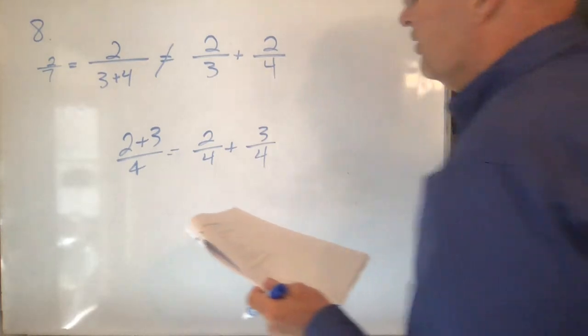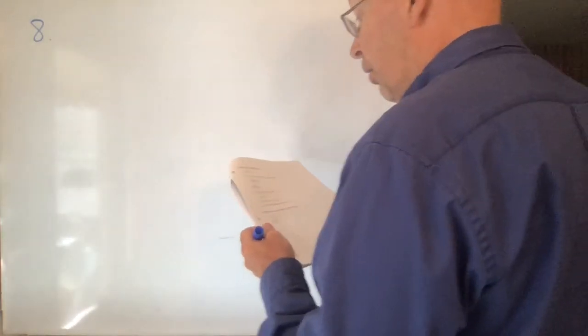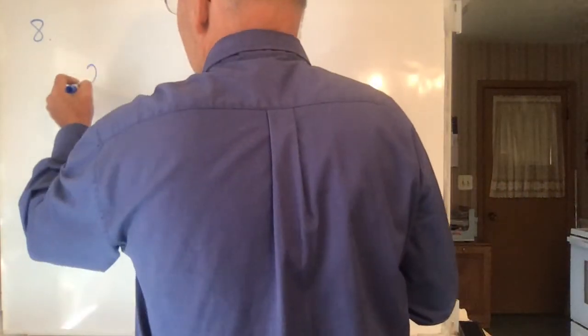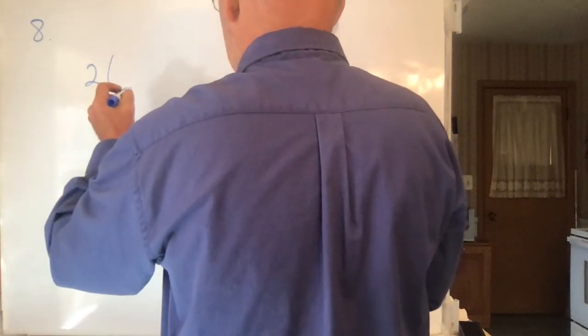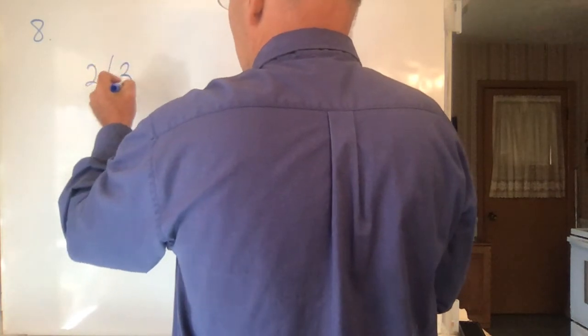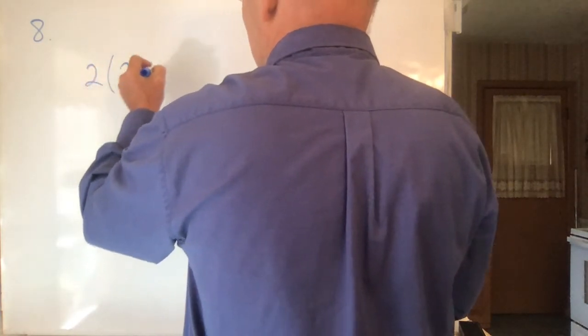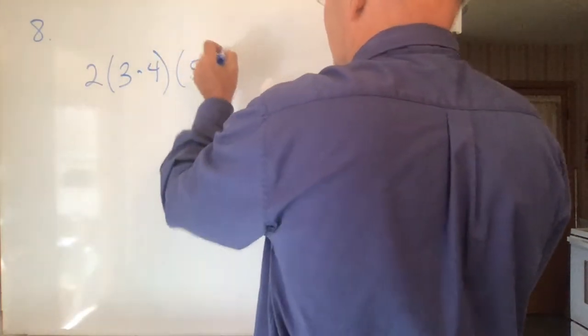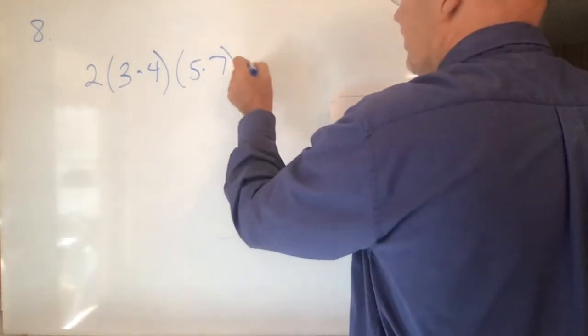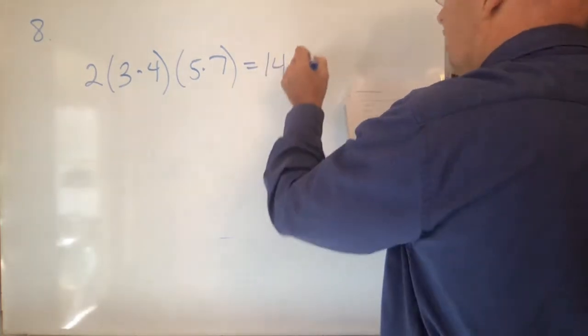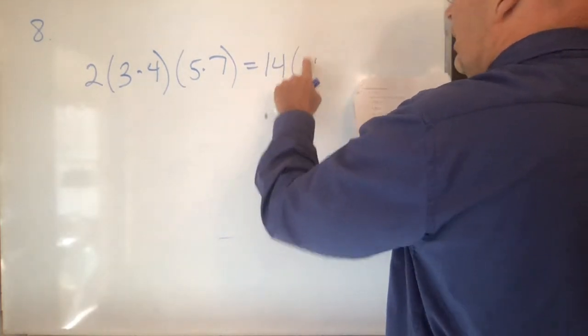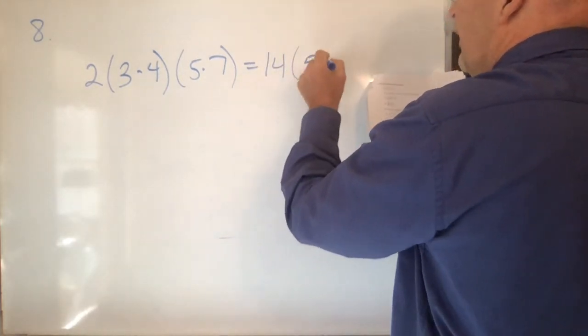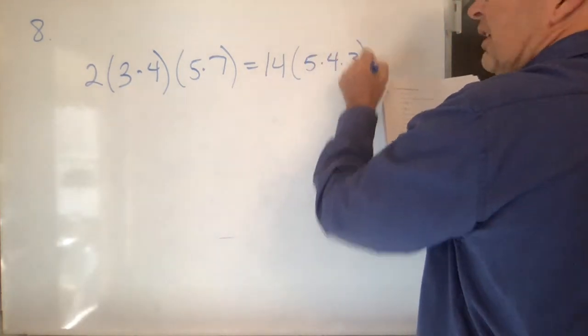Let's just look at the last 2 just to make sure that those 2 are also good. This next one, it kind of gets at what I was saying earlier. Here you have 2 times 3 times 4 times 5 times 7. And the question is, is that equal to 14 times 5 times 4 times 3?